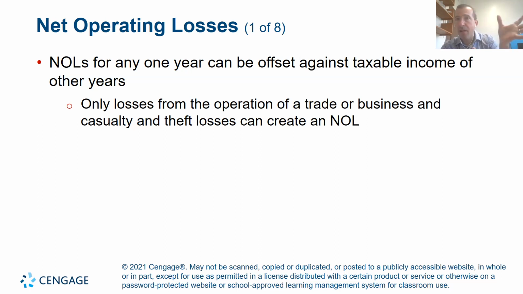Once that year is used up, you go on to the next year that you had a net operating loss. Each loss year is grouped by taxable year, and you can tap into those losses in the future.